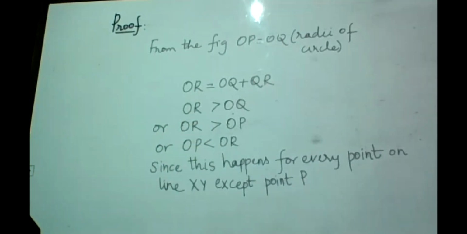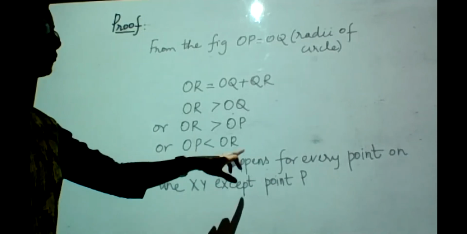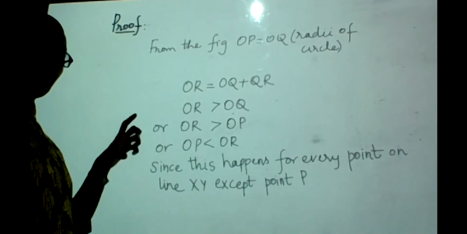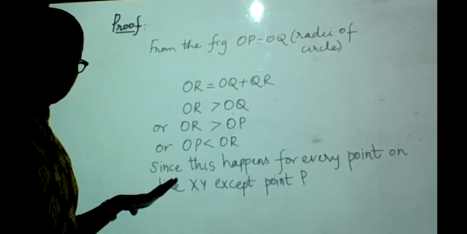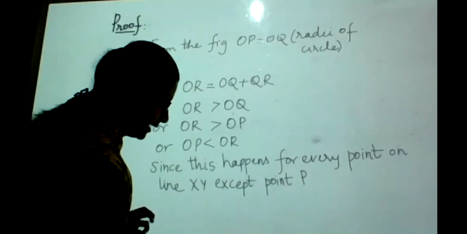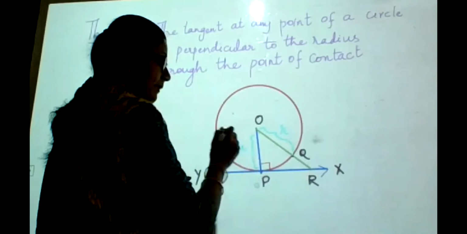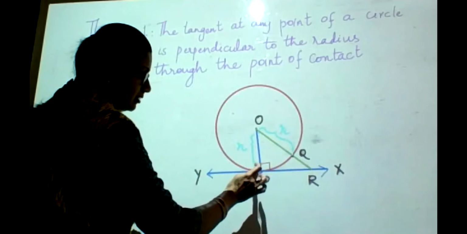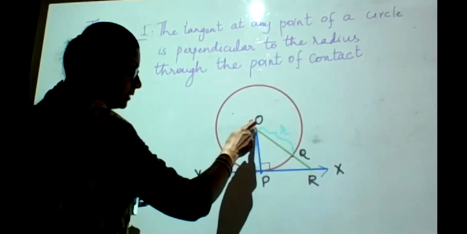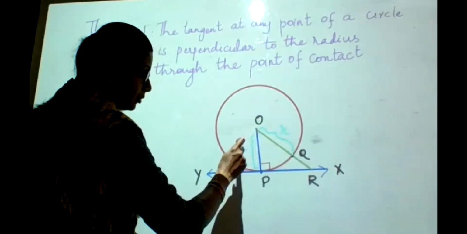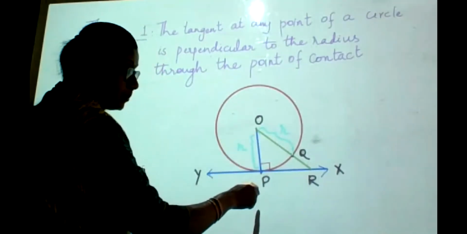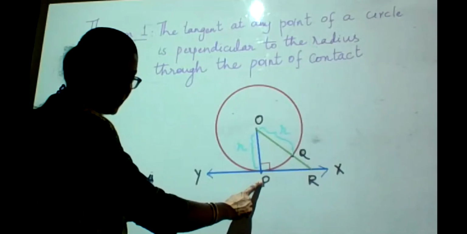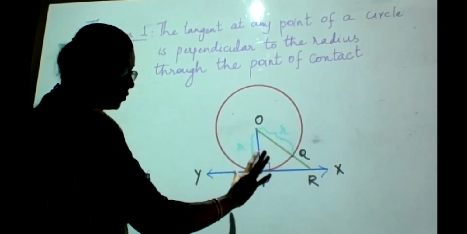Now, this happens for every point on the line XY except P. So P will be that point where OP is equal to the radius itself. Any other point if you mark on XY other than P, definitely there will be this additional length. If you mark it here, here, here, or on the other side also, when you join, you will get a line segment OR1, OR2, OR3, whatever you get, which will be greater than OP. That means for all other points on XY other than P, OP will be the shortest one.